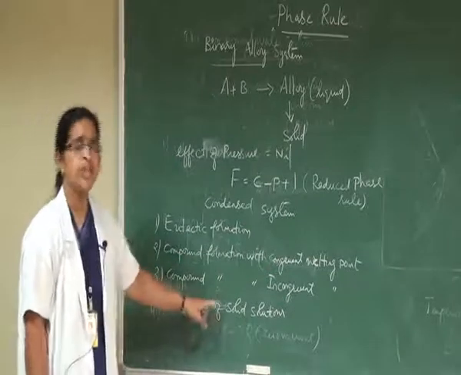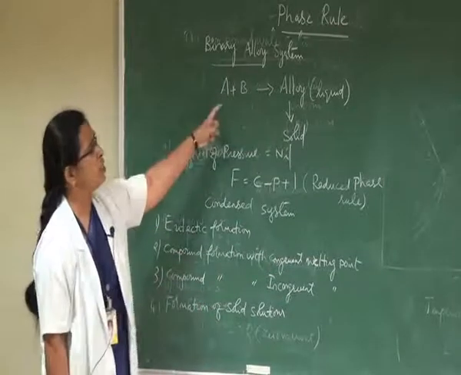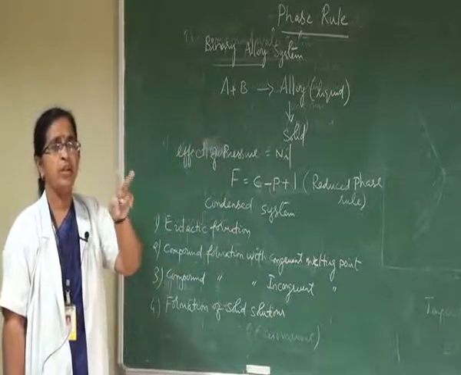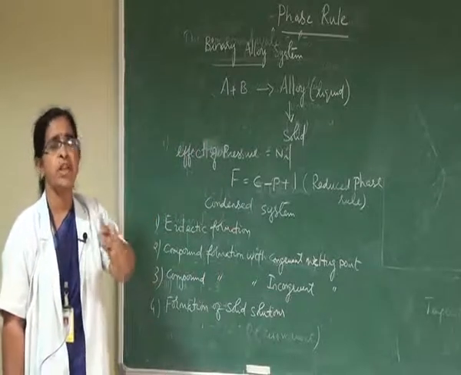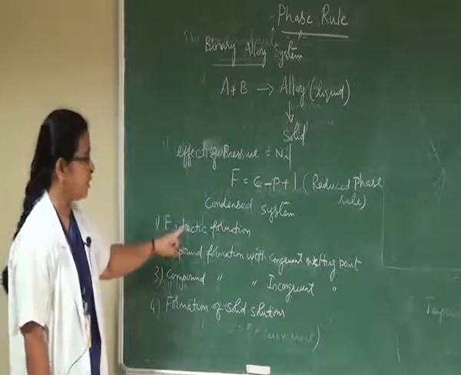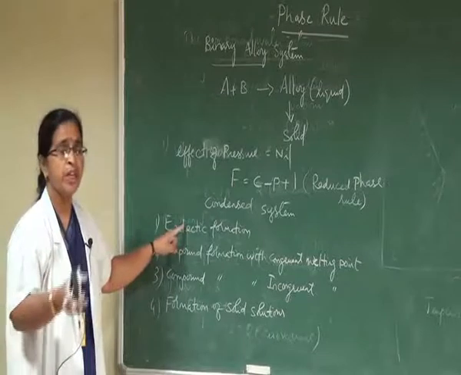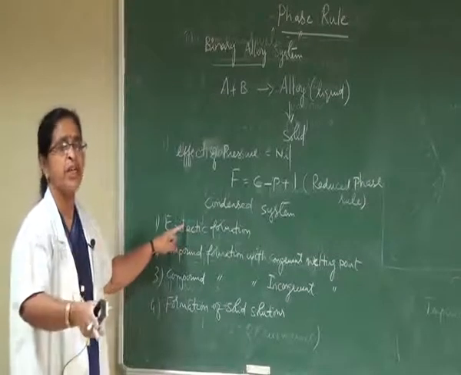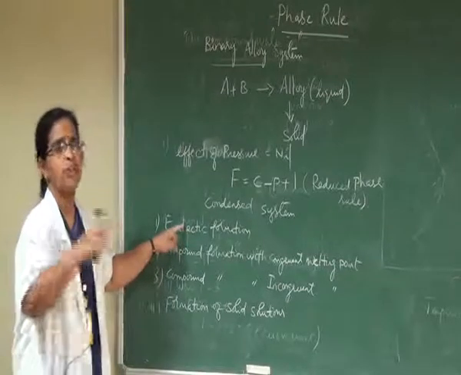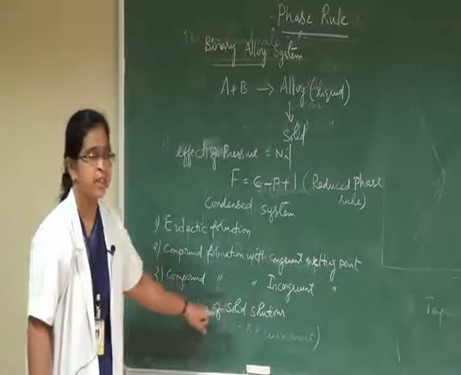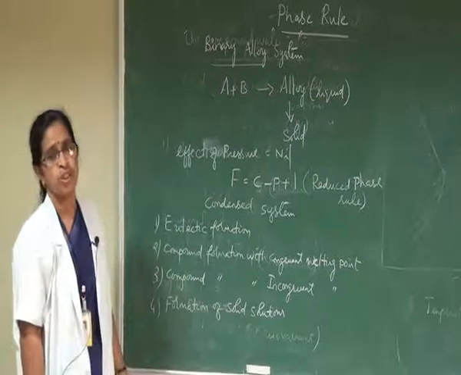What does formation of solid solutions mean? When you mix these two metals, if they are completely miscible in the liquid state and not in the solid state, that is called the formation of a eutectic mixture. But if those two metals are completely miscible in both liquid and solid state, they will result in the formation of solid solutions.